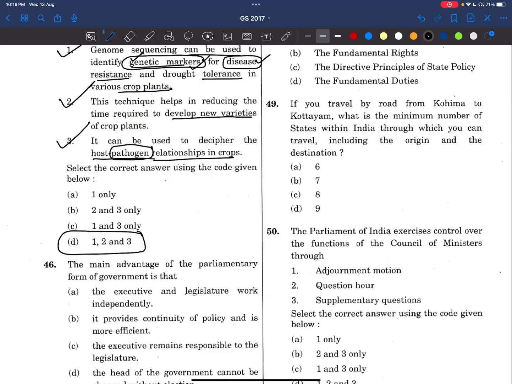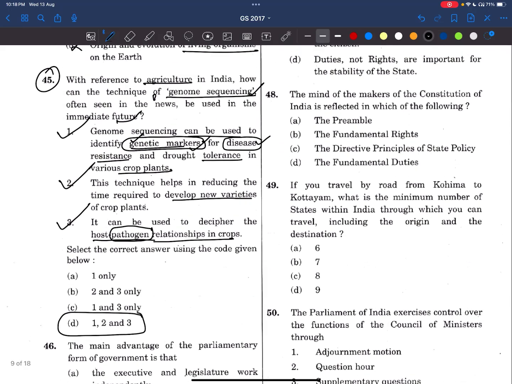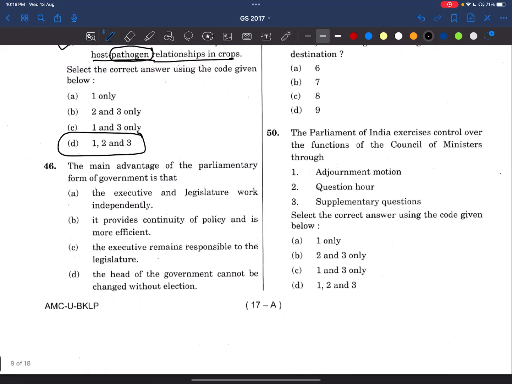See here friends, this is a basic science and technology question. It is about genomic sequencing. We need to read about everything about genome sequencing, recombinant DNA, CRISPR-Cas9, whichever are related to this biotechnology. We need to read all these things because it is very important. We cannot leave any single aspect. Very important.